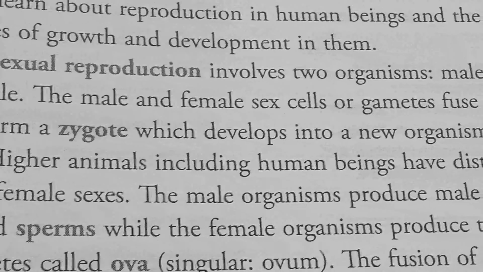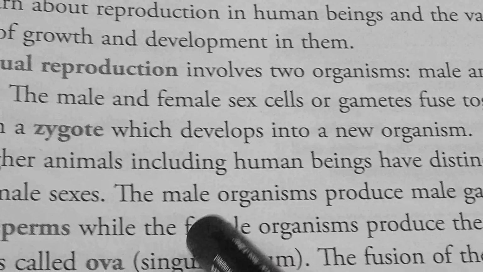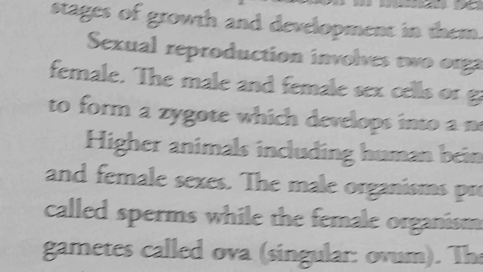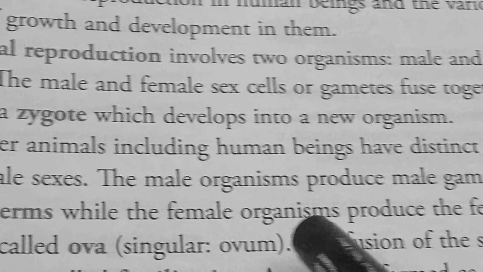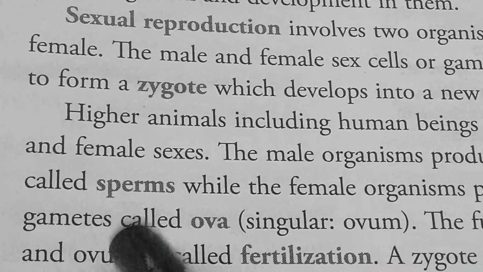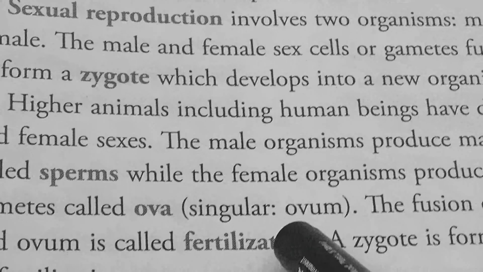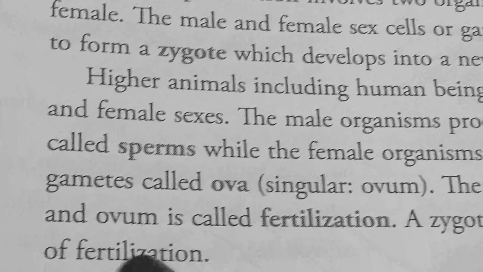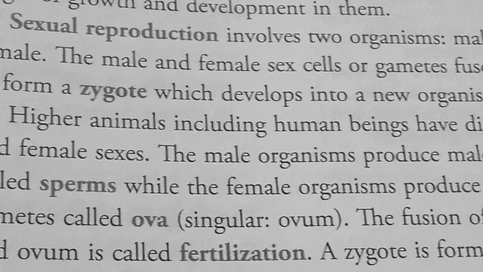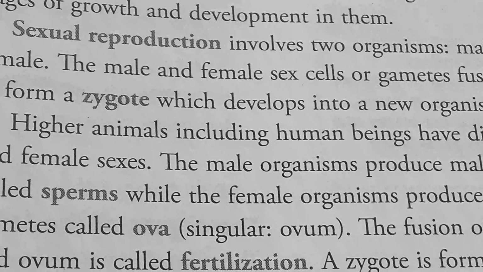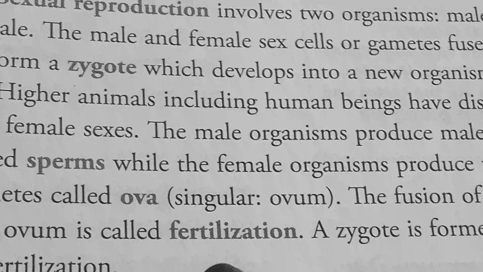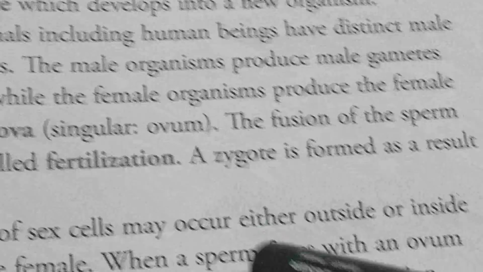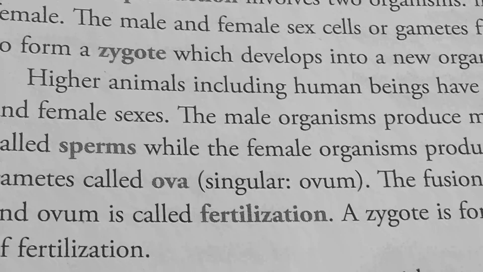Higher animals, including human beings, have distinct male and female sexes. The male organisms produce male gametes called sperms, while the female organisms produce the female gametes called ova or ovum. The fusion of sperm and ovum is called fertilization. So fertilization is a biological process whereby sperm fuses with ovum. A zygote is formed as a result of fertilization. So after fertilization, it turns into a single cell that is known as zygote.